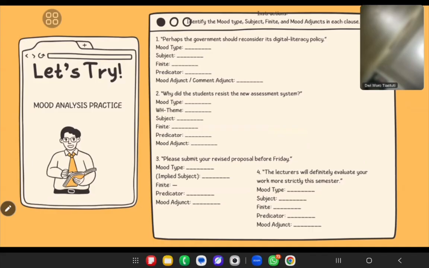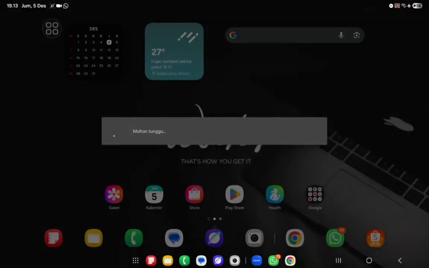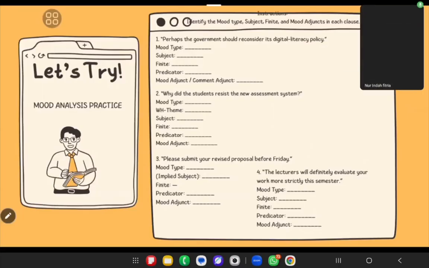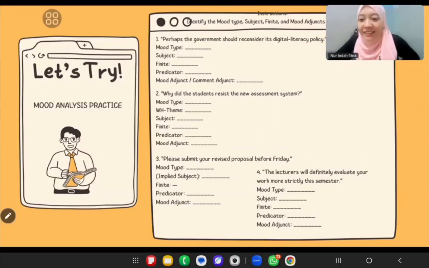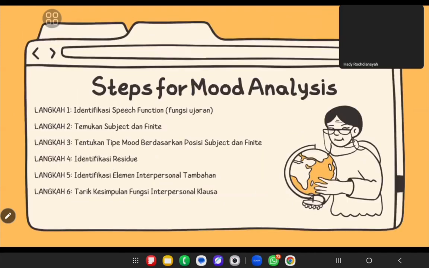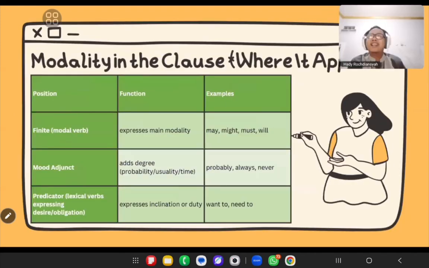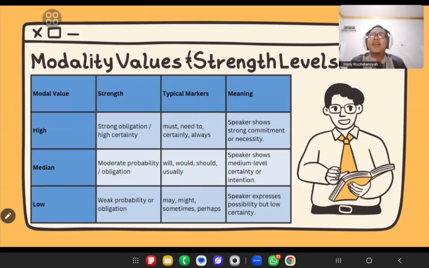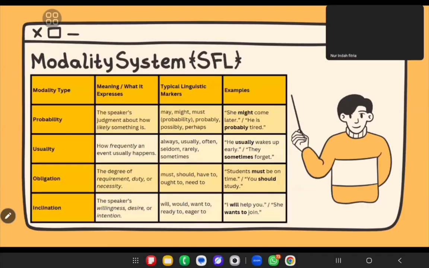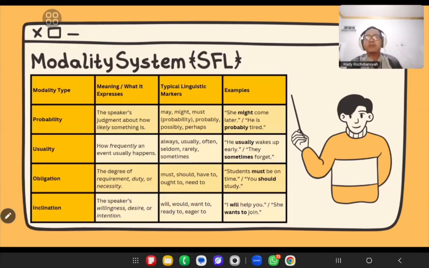And the subject is... I think because of "please", that's the mood adjunct. Wait, let's go back. The modality type shows probability, usuality, obligation, or inclination.